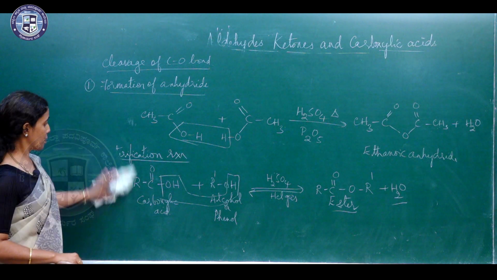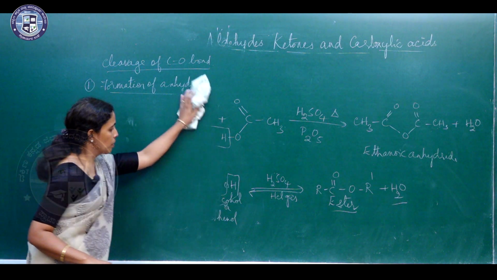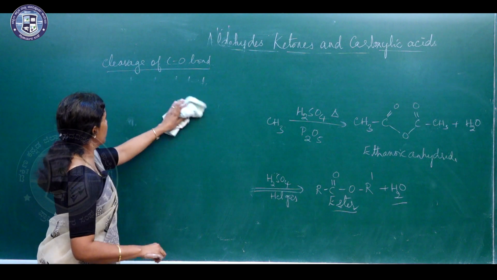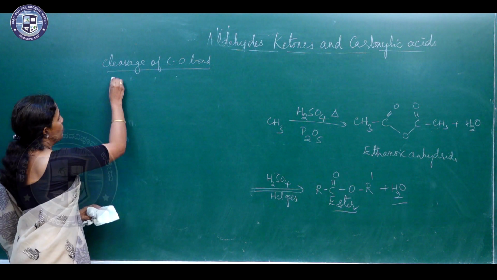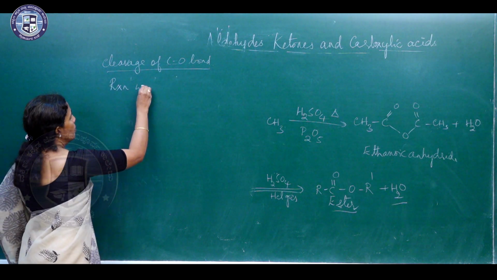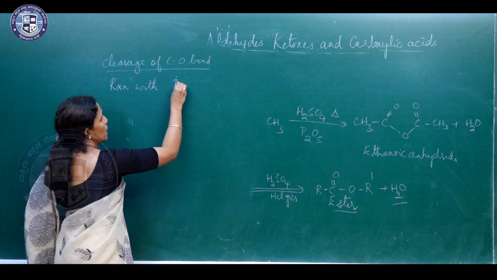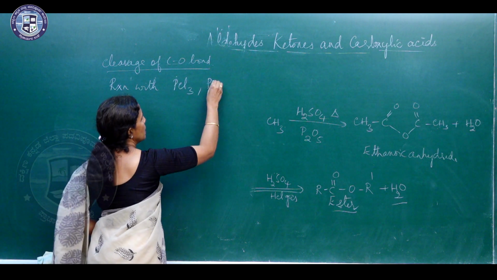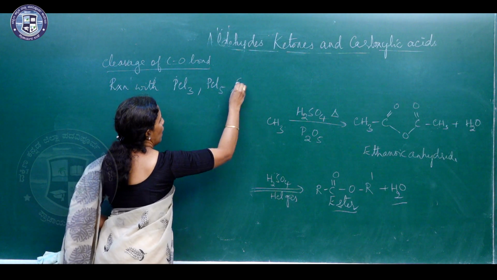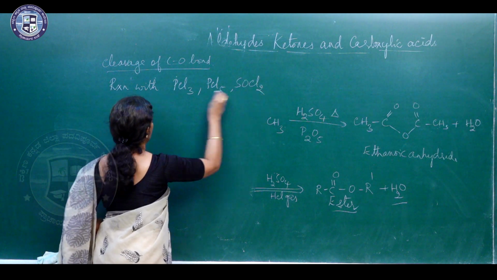So, the next reaction is with chlorinating agents like PCl3, PCl5 and thionyl chloride.